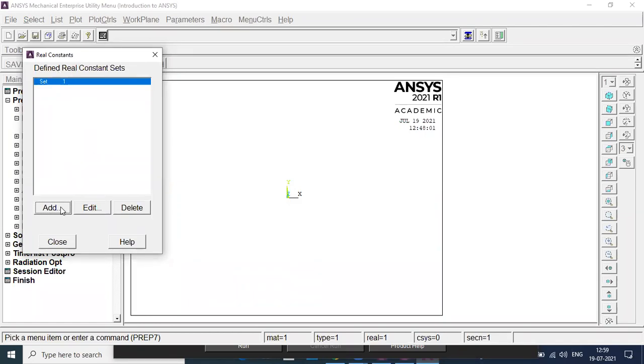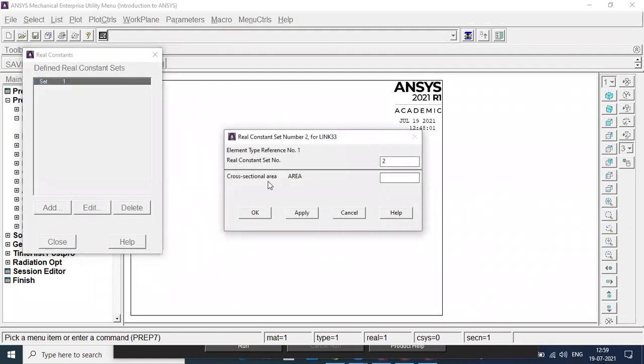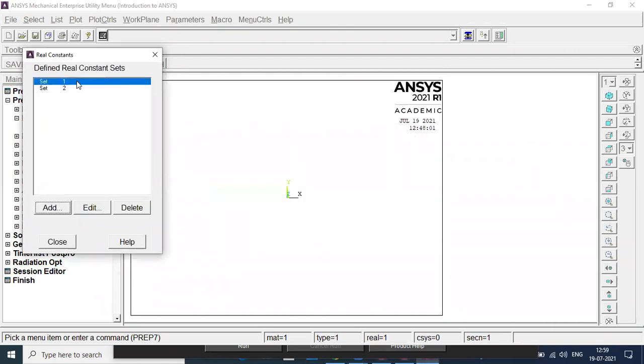Let's say I need to add one more set. I will go through this link, say okay, and add a second set. Now you can see the second set. Let's say 4 meter square. So now I get set number 1 of 2 meter square and set number 2 of 4 meter square.